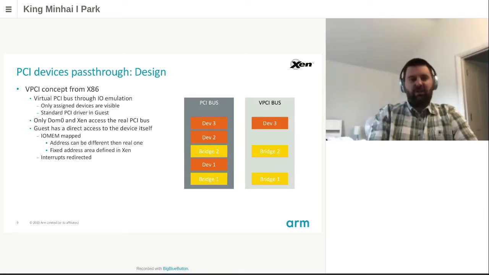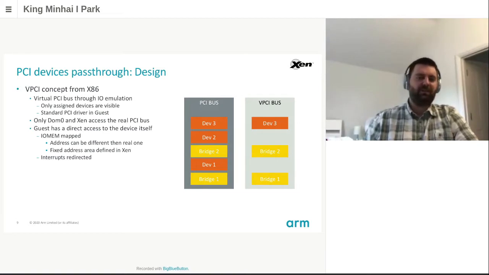To comply with the current Xen design on ARM, we will define a guest physical address for the vPCI bus, but also for the PCI I/O MEM address space of the vPCI bus. As a consequence, the I/O MEMs will be remapped at a different address than the physical one. And this will be reflected in the emulated BAR values of the vPCI bus. Interrupts corresponding to assigned devices will be redirected to the guest.